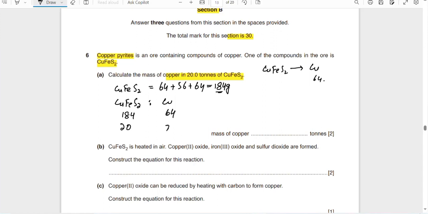So what will be the amount of copper produced? What we get here is 184x is equal to 20 multiplied by 64, so x is equal to 20 multiplied by 64 divided by 184. When you calculate, you find this is 6.96 tons. Why are we writing tons? Because this was in tons. In grams we are comparing, but since it is tons, the ratio is the same.